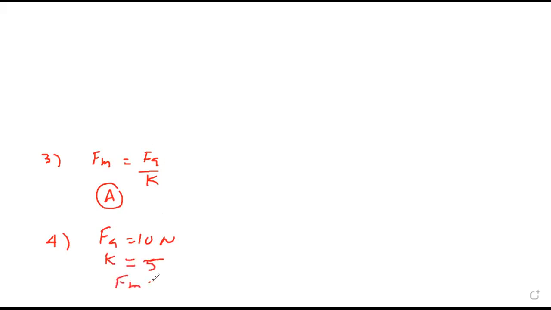So it decreases K times? Yes, decreases, because force in a medium is F air upon K. Already I have given a note. So decreases by K times is the option. Force between two charges placed in free space, that means in air, is 10 Newton. If they are in a medium of relative permittivity, that is dielectric constant, 5, what will be the force? Force between two charges in a medium is F air upon K, which is 10 upon 5 equals 2 Newton. Option again A.